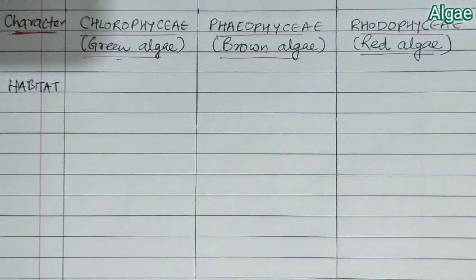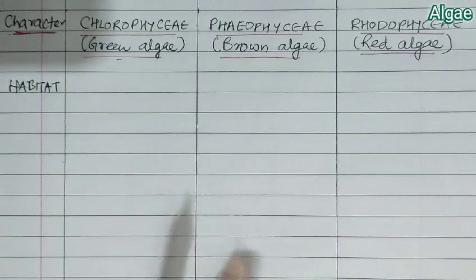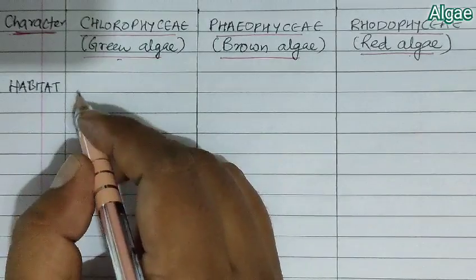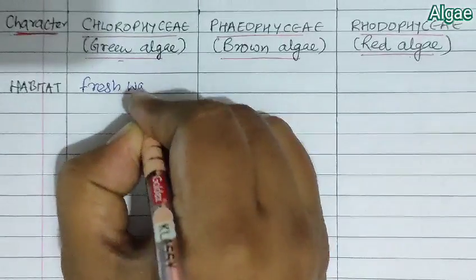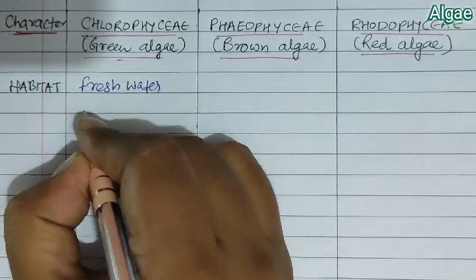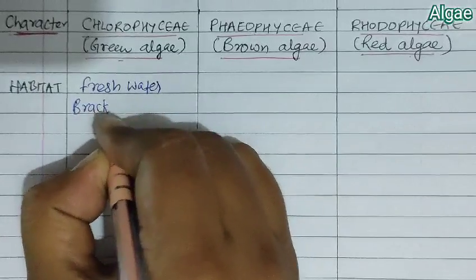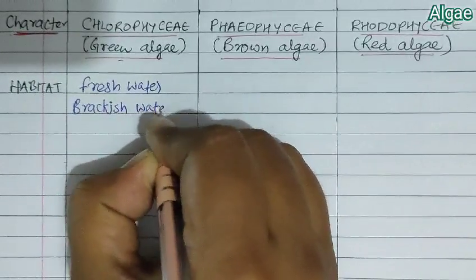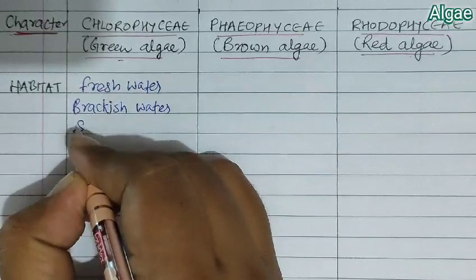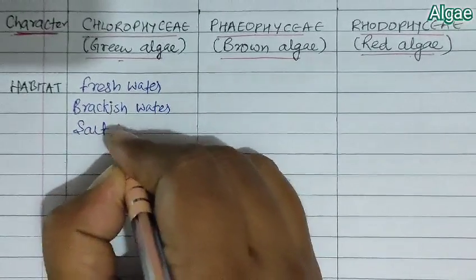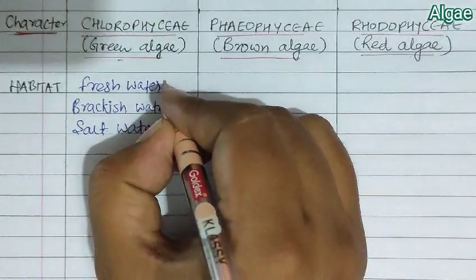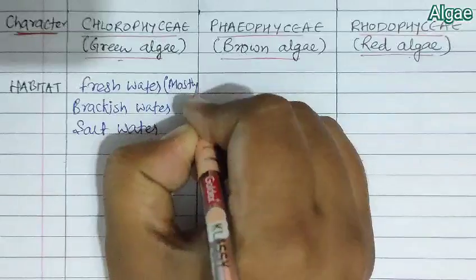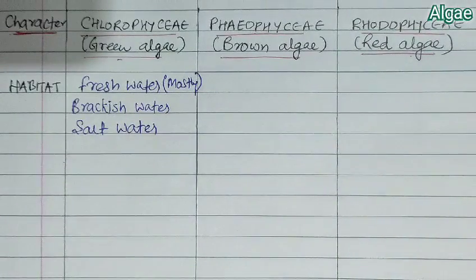So when we talk about the habitat of these algae, in case of Chlorophyceae, they are found in fresh water, they are found in brackish water, and they are also found in salt water or marine water. But out of these three, mostly they are freshwater algae. Mostly they are found in a freshwater area.